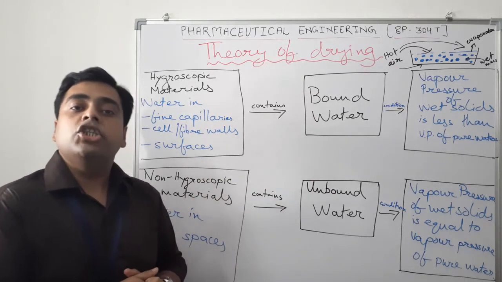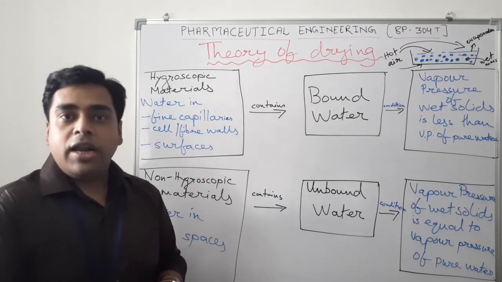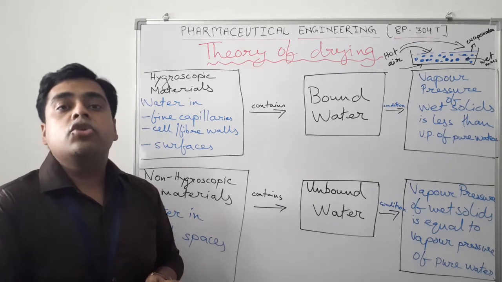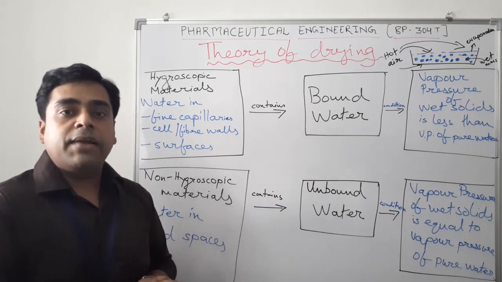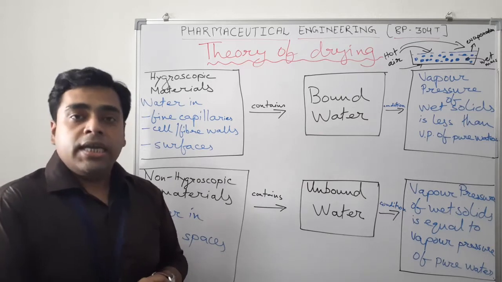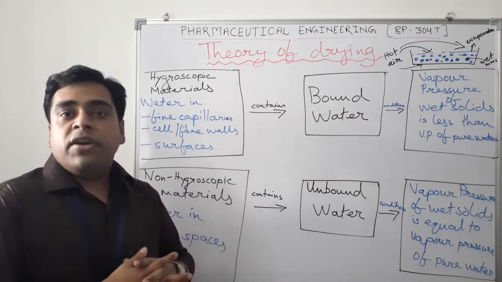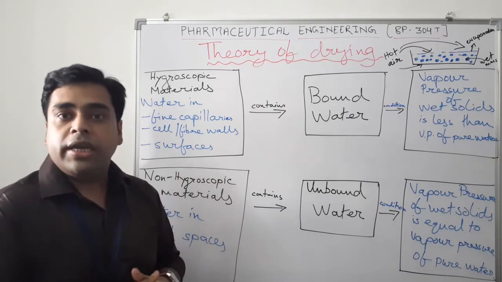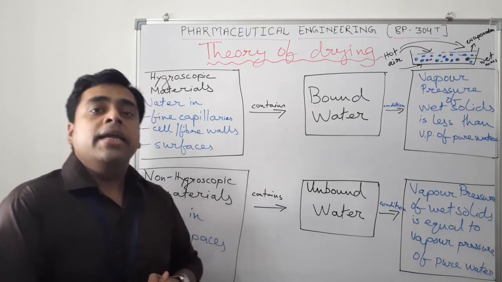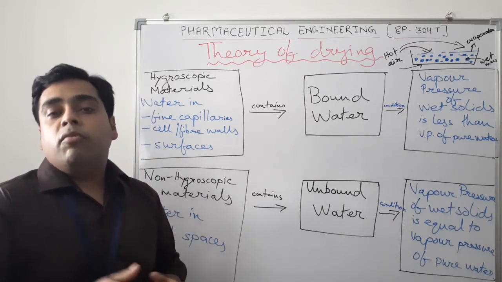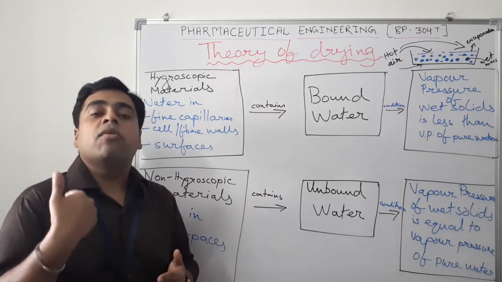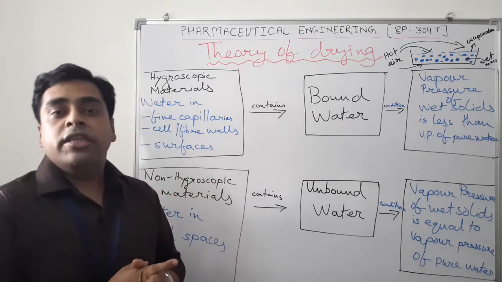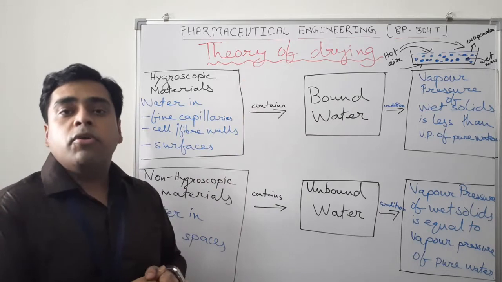Drying is a unit operation where a small amount of moisture or liquid is removed from a wet mass. It is a very important unit operation, routinely followed in the processing of different types of pharmaceuticals, because moisture can be the reason for different problems in a raw material or in an excipient. For stability, for improvement of surface characteristics, and for proper material handling, we have to make the material moisture free, and for that we have to go through the process of drying.